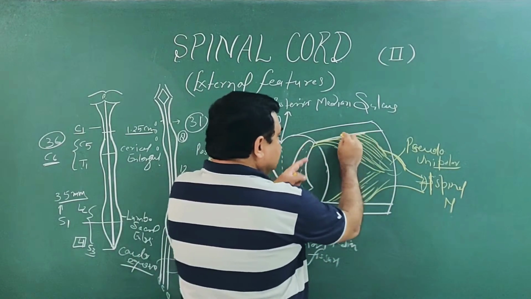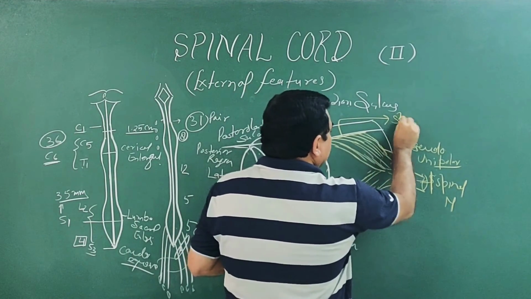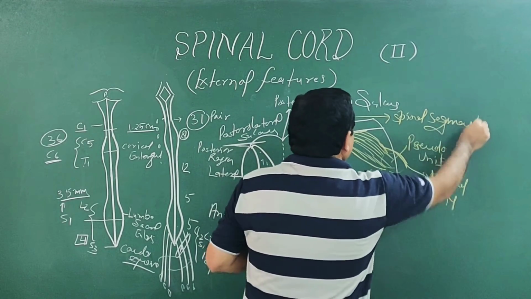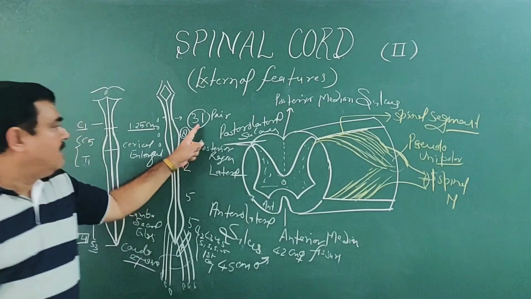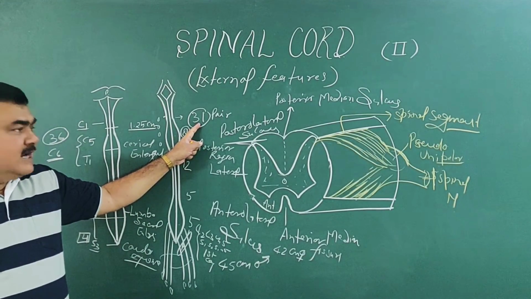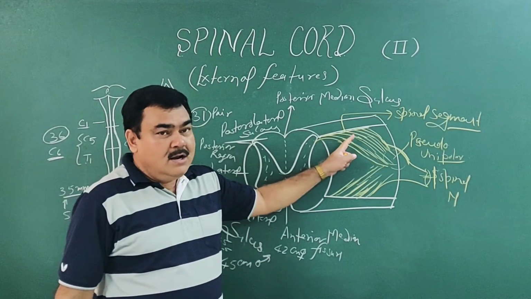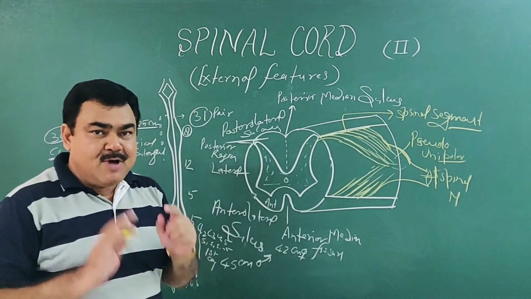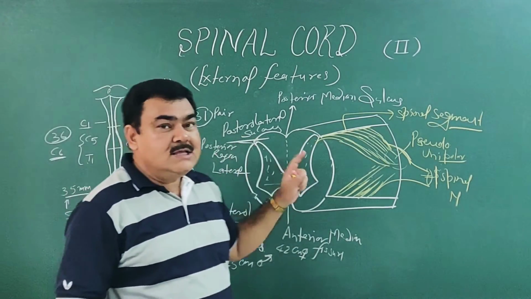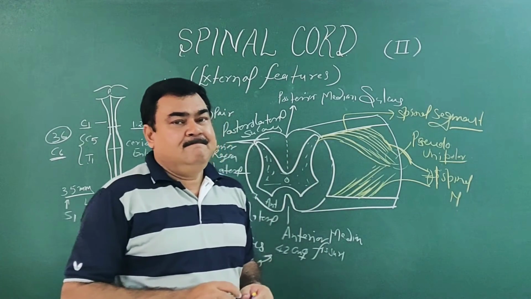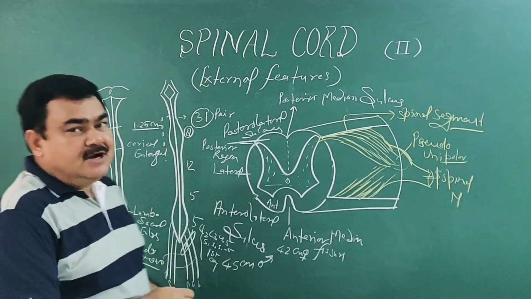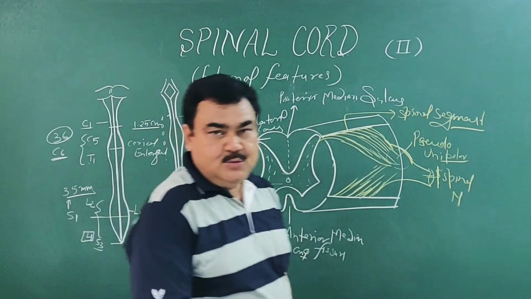So in this diagram, this is one spinal segment. As you know, there are 31 pairs of spinal nerves. That's why there are 31 spinal segments. So the spinal cord is divided into 31 spinal segments. So this is all about the external features of the spinal cord. Thank you.